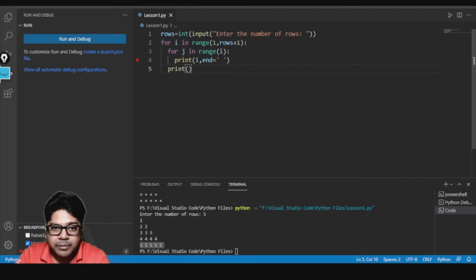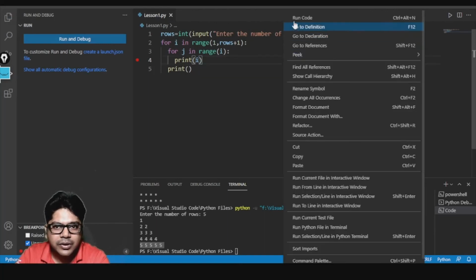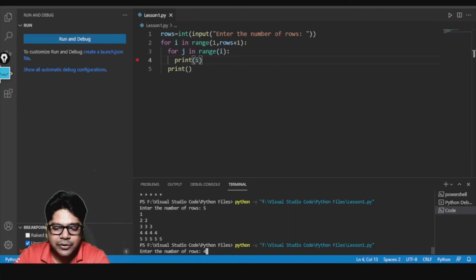So it is very simple. I just changed one line: instead of an asterisk I printed i. Now the question is, what happens if you do not give this separator? If you do not give this separator, the whole program will behave differently, and you will not get the same output.